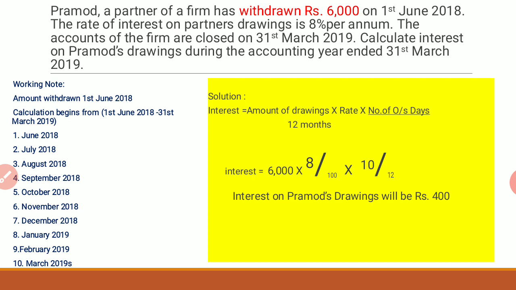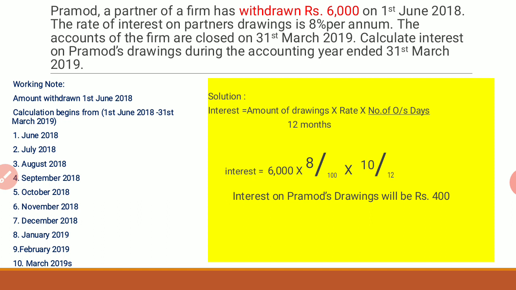Now basically what information do we require? We require the amount of drawings, then the rate, what is the percentage, then the number of outstanding months. Now how to calculate this? I have written a working note over here.